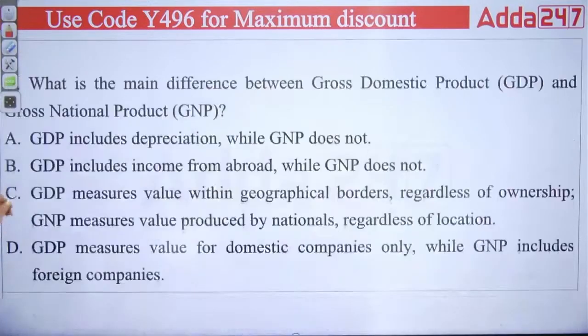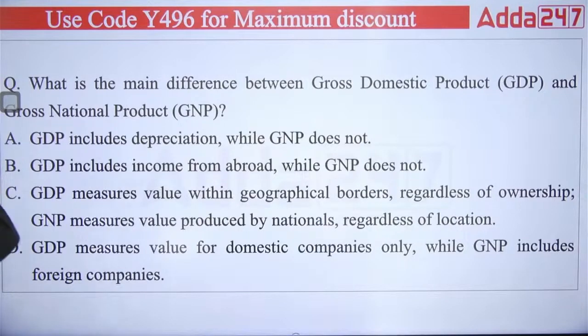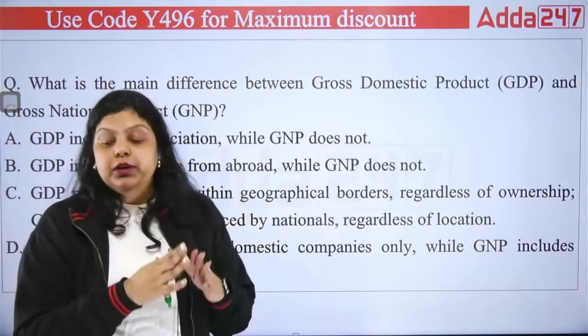Okay, next question. What is the main difference between GDP and GNP? So you have to find out the main difference between GDP and GNP. When we talk about GDP, GDP talks about the money value of all final goods and services produced within the geographical boundary of a country. Within the country, how much production you have done, that will be cross-checked. And GNP means the citizens have produced goods and services.